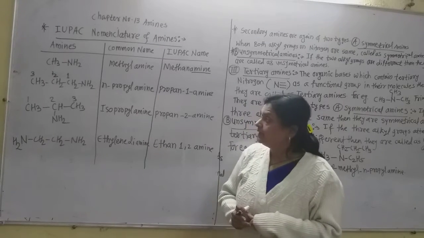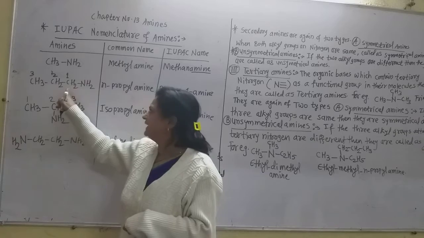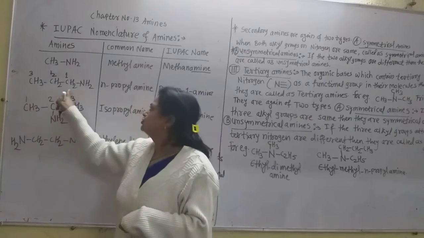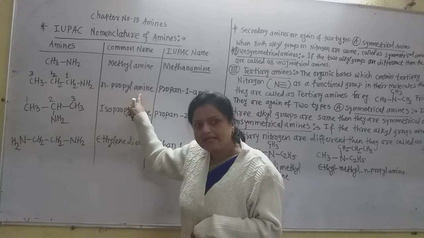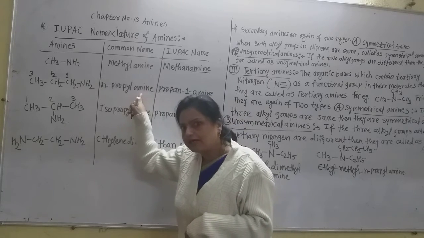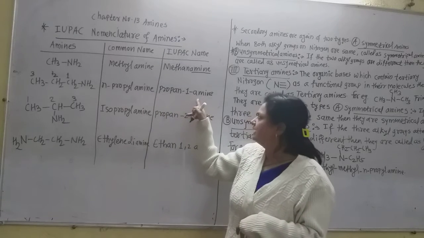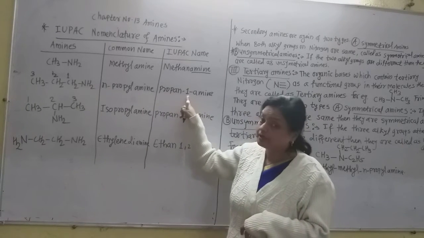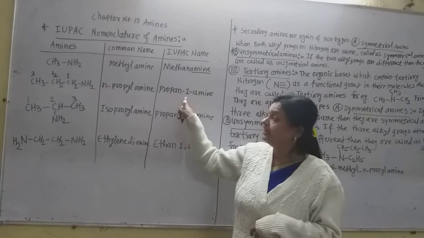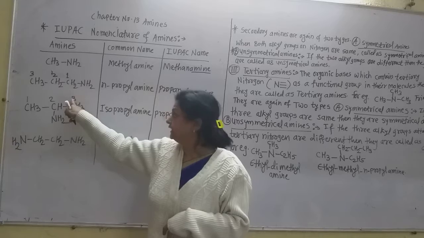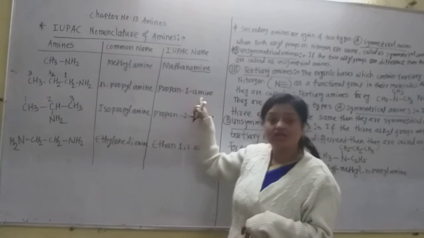Here this is closer to the NH2 group, so I give the numbering as 1, 2, 3. This is N-propylamine, but the IUPAC name is propane. E is replaced by amine, but write down the number 1 here. That is the number of the carbon atom to which the NH2 group is attached. So N-propylamine has the IUPAC name propane-1-amine.